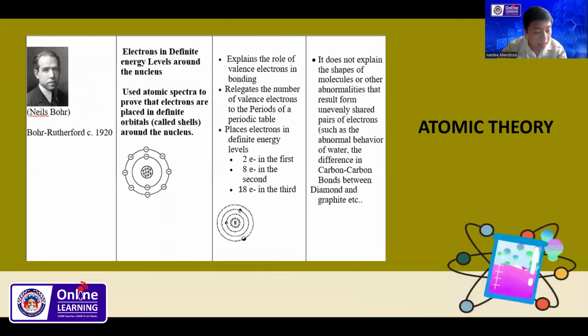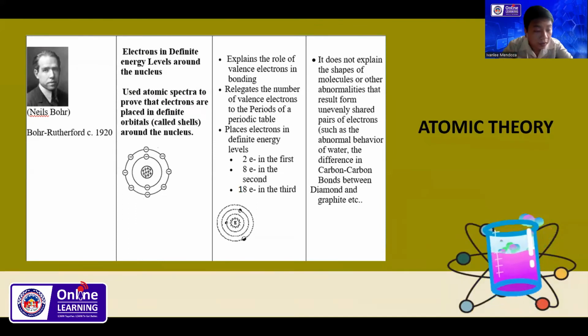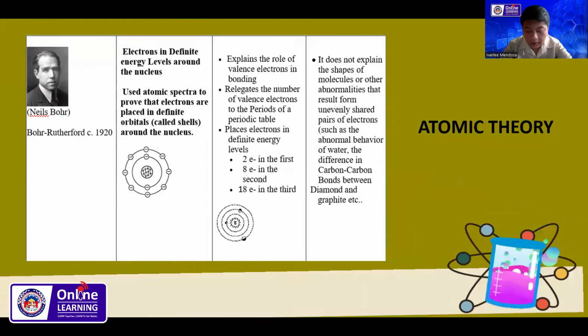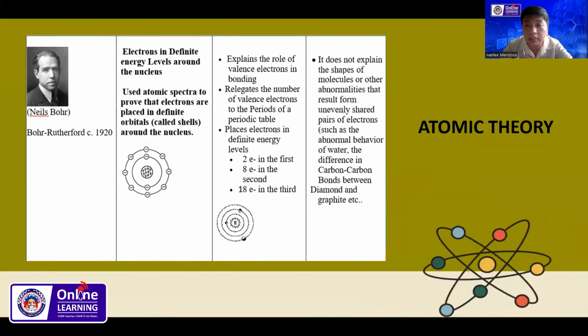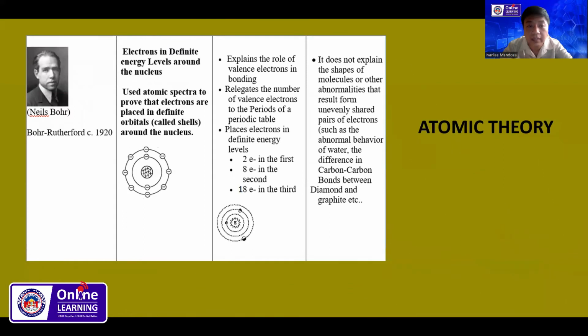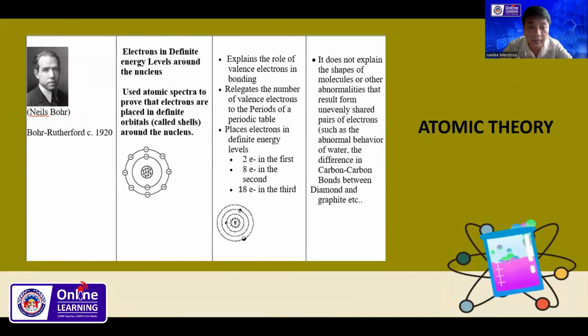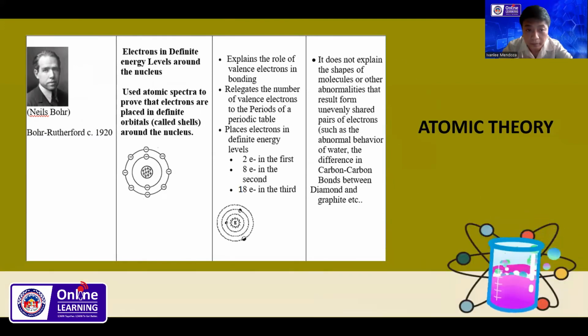And another, he is Niels Bohr in 1920. The name of the model, sketch, and main idea of the theory is that electrons are in definite energy levels around the nucleus. It uses atomic spectra to prove that electrons are placed in definite orbitals called shells. Again, the shell is the orbit located outside the nucleus of an atom.